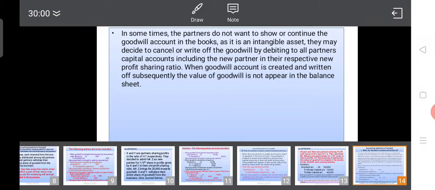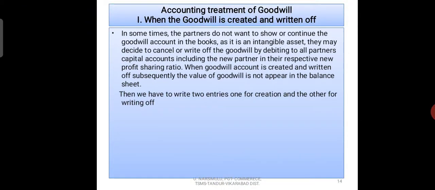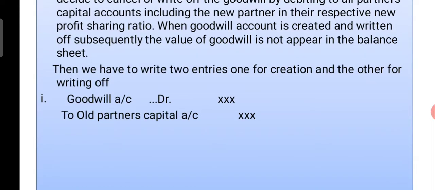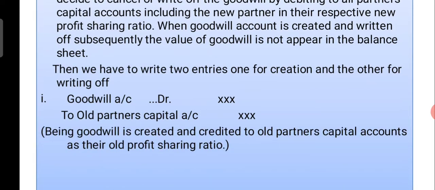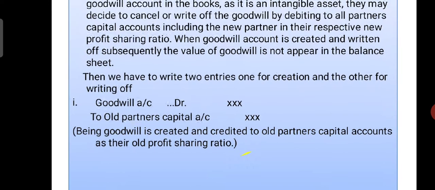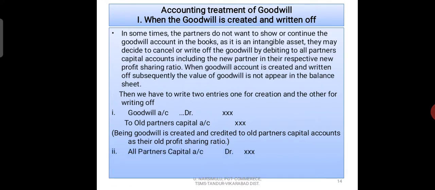See, the entries. When we create the goodwill account, debit goodwill account, and credit old partners' capital accounts. Narration: being goodwill is created and credited to old partners' capital accounts in their old profit sharing ratio. Second, when the goodwill is written off, all partners' capital accounts including the new partner, here including the new partner, we debit all partners' capital accounts and credit goodwill account.